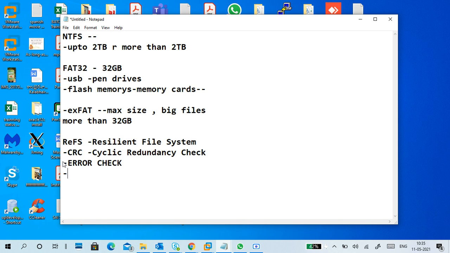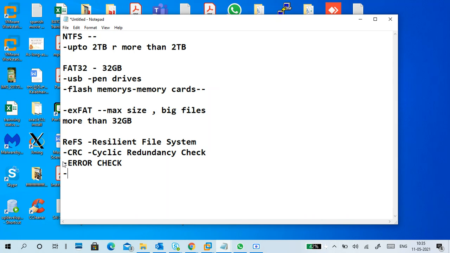So the resilient file system makes sure that the data in the disk drive should not be corrupted while accessing, moving, or copying. Make sure data will be safe. It will generate a CRC value and verify it, so make sure that data is good.